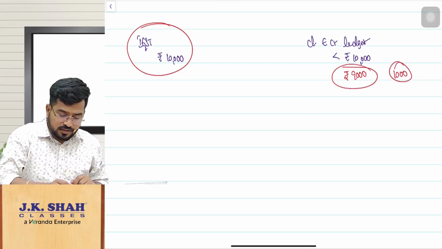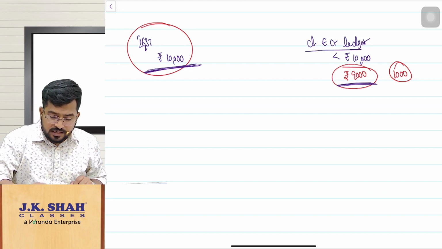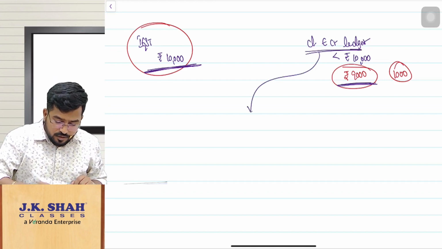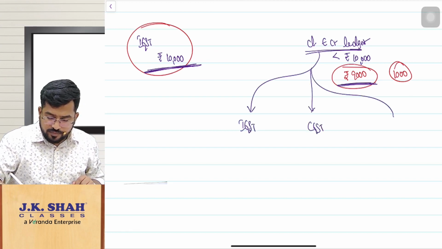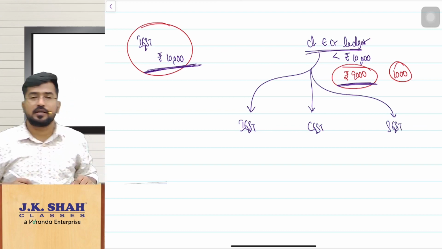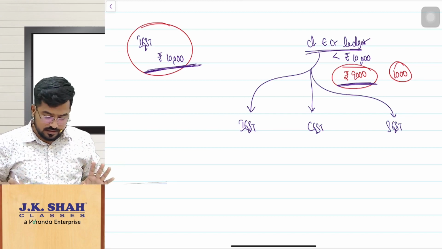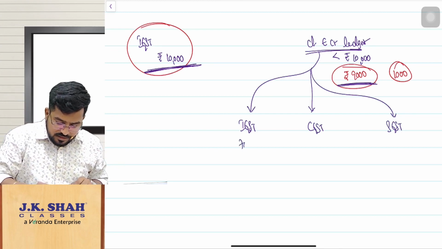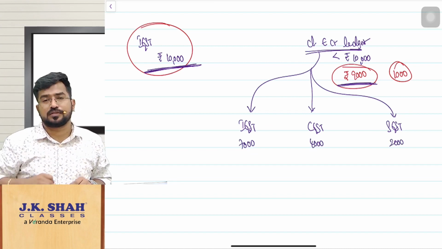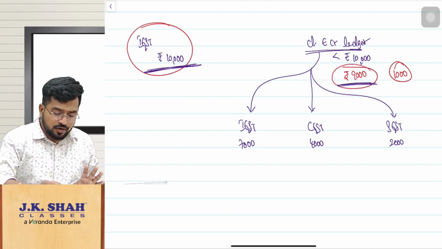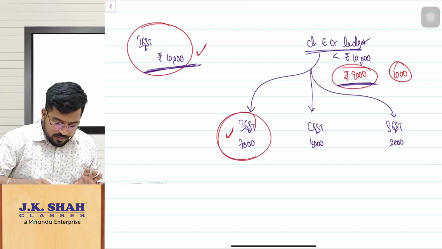The doubt here was, when I am checking wrongly availed ITC and utilized, that is the closing e-credit ledger balance, should I see the closing e-credit ledger balance of IGST, CGST, SGST separately or together? Understand, wrongly 10,000 I have availed as ITC. Closing e-credit ledger balance is 7,000, 4,000, 2,000. So now I have wrongly availed IGST 10,000. IGST closing balance is 7,000.